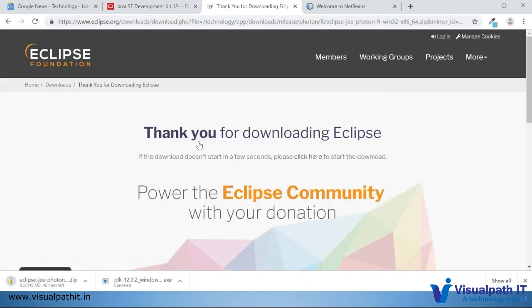The download will happen. The advantage of Eclipse IDE compared to NetBeans is that with NetBeans you have to install the software on the OS. For Eclipse, that's not the case. It's a runnable file. You just need to download it and double click on it. You don't need to particularly install an exe. It's a kind of executable file. You can directly double click on it, and it will open and execute, and you can write programs.